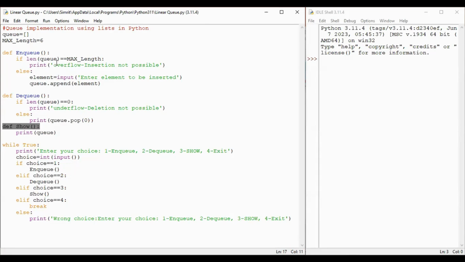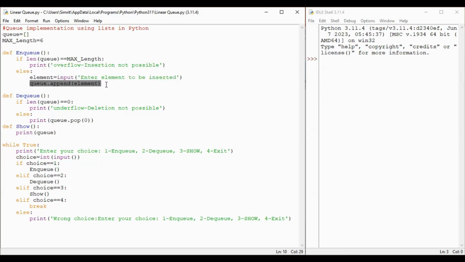So I have checked for overflow condition here. If I have taken maximum length as 6, so I can only have max 6 elements in my queue. So if length of my queue is equivalent to maximum length, then it will show overflow condition. Otherwise, it will take element from the user and will append it to queue.